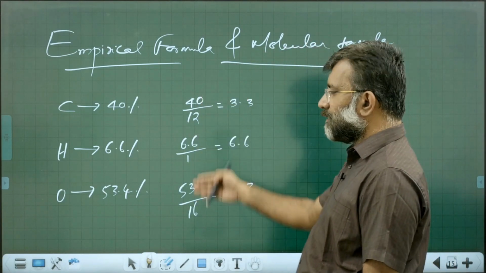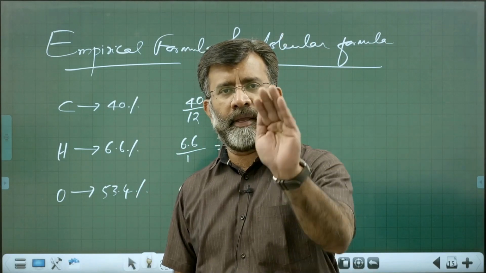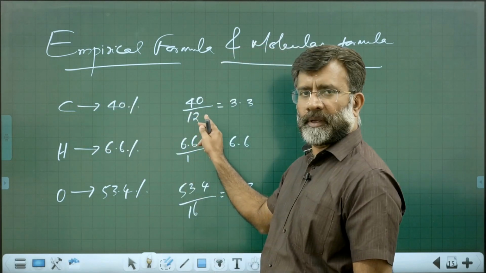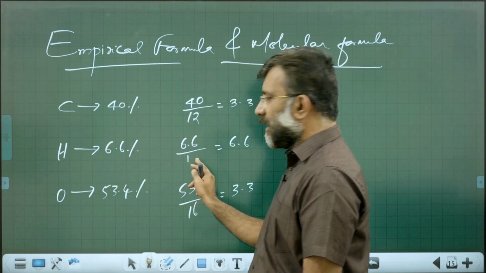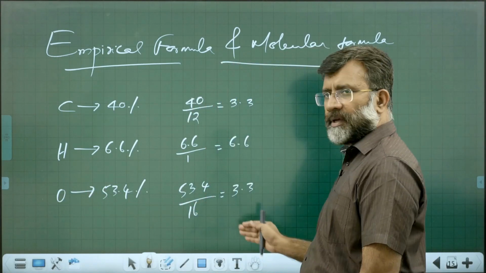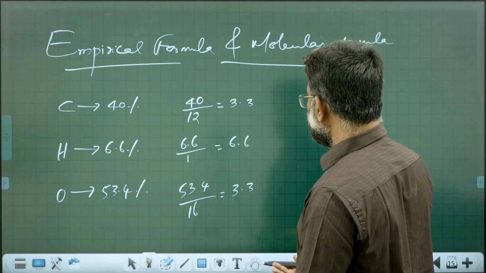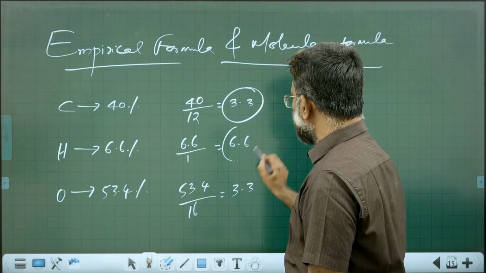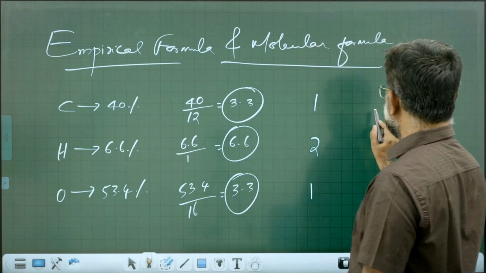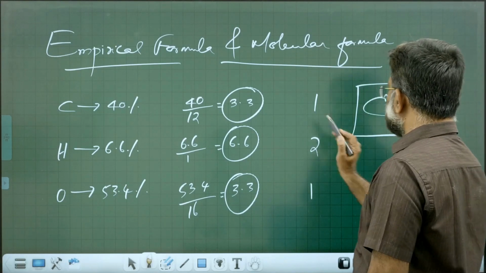You find the relative number of atoms like this: the given percentage divided by atomic mass. You get a figure. Make it into a whole number ratio. It is 3.3, 6.6, 3.3, so it is 1, 2, 1. So the empirical formula will be CH2O.